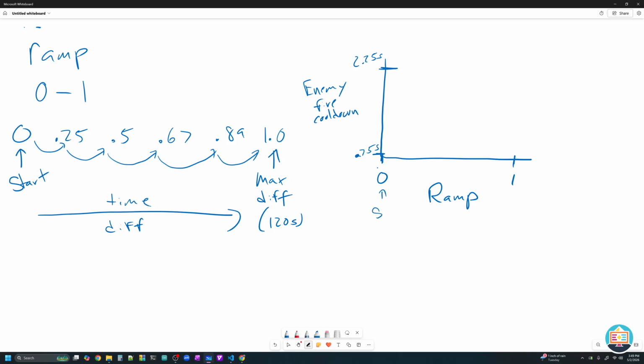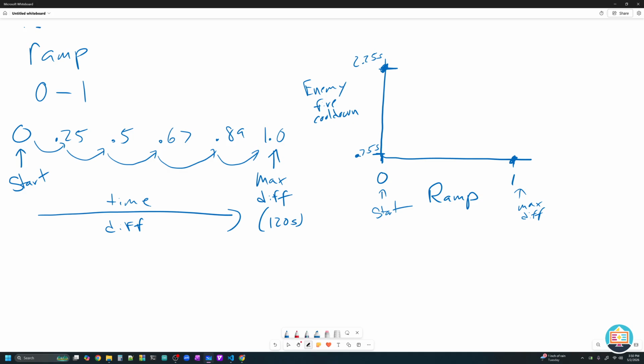Remember, this is our starting point, and this is max difficulty. At the start of our game, when the ramp is 0, our enemy shooting cooldown is 2.25 seconds. At max difficulty, the cooldown is all the way down here at 0.75. So I have a point here and a point here.